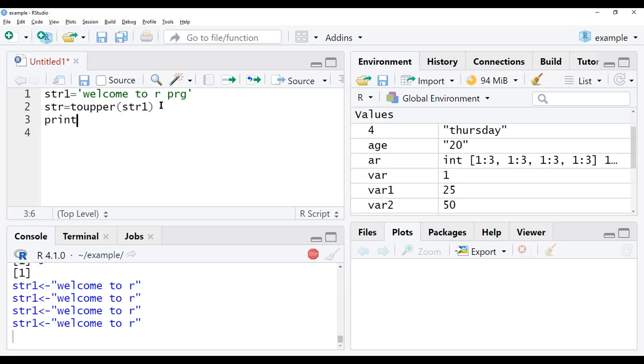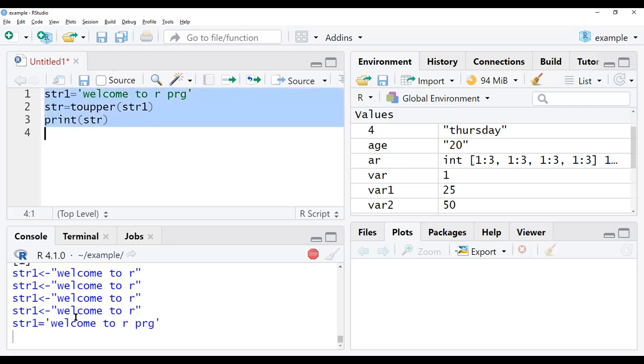print statements. Now we will give here the string to be printed. We will check whether we get it or not. Select it, run it. So we got here welcome to R, string 1 has been executed. This is how the string will be taken and accessed in our data.